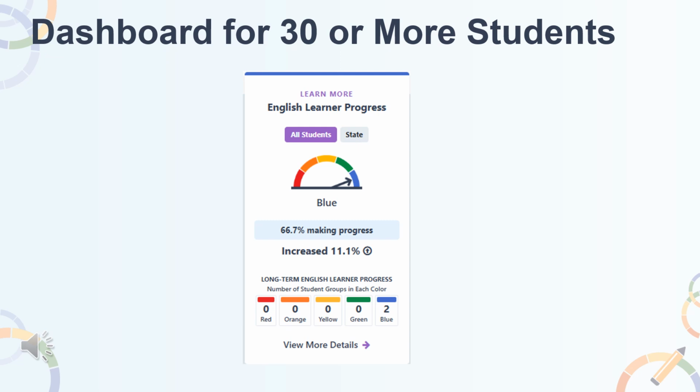In the first sample card, the LP displays the blue performance level or color, with the gauge pointing to the blue color and the blue along the top border. The card shows an LP status rate of 66.7% and an increase of 11.1% from the prior year. The number of students, or N size, is 30. You can find the N size when you click the View More Details arrow at the bottom of the card. Additionally, any LEA or school with 30 or more students in the denominator is held accountable for differentiated assistance at the LEA level and targeted support and improvement, TSI, at the school level.